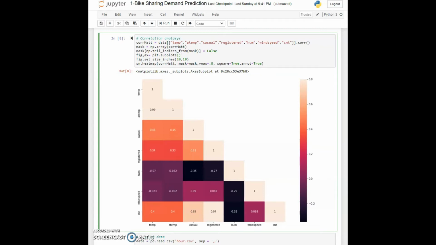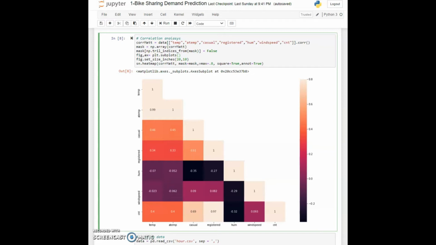As you can see here, we've got a pretty mix, with all of the features here, and we want to observe how the count is related to the other features. We can see that wind speed is having too low of an effect on the count itself, but registered is having a very high correlation with the count.